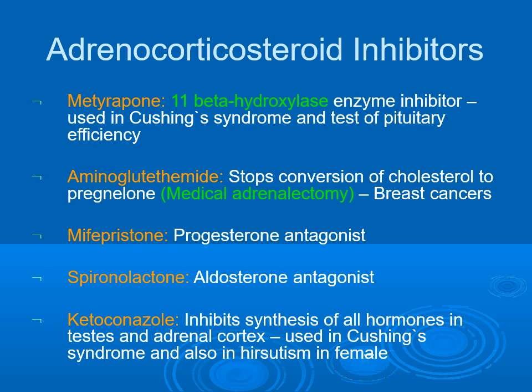Mifepristone, which is a progesterone antagonist. Spironolactone, as you learned earlier also, an aldosterone antagonist. And ketoconazole, which inhibits synthesis of all hormones in testes and adrenal cortex, and is used in Cushing syndrome and also in hirsutism in females.